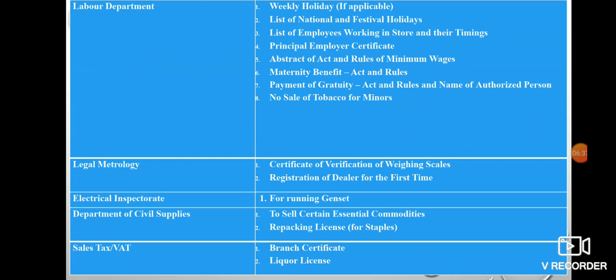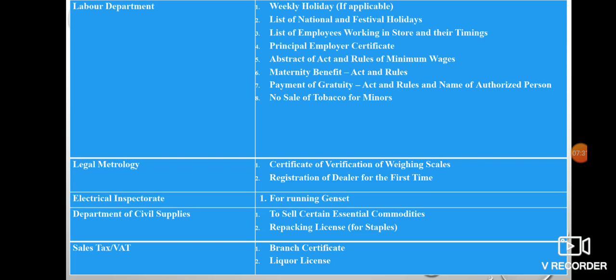Right. From the labor department you have to display these documents. This display may be for the public or maybe for its employees also. So weekly holidays, if applicable. You might have seen in some shops, in front of the shop itself, they have mentioned the weekly holidays and the working time. Am I right? List of the national and festival holidays. So these documents also should be displayed to the employees or to the general public. List of the employees working in the store and their timing. So how many employees are working and what is the timing of those employees should be displayed, and nowadays this is maintained in computer documents.